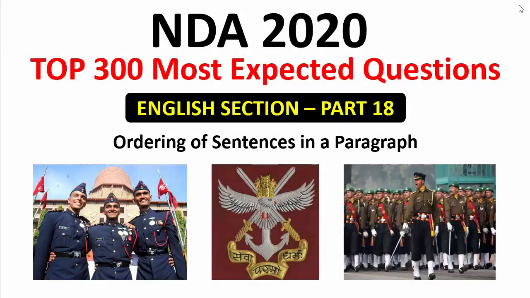Hello and welcome back to part 18 of the top 300 most important questions you can expect from ordering of sentences in a paragraph topic for your NDA 2020 examination. तो ये पार्ट 18 में हम लोग ऑलरेडी आ चुके हैं. पार्ट 17 में हम लोग कुछ क्वेश्चंस ऑलरेडी इस वाले टॉपिक से कर चुके थे, ऑर्डरिंग ऑफ सेंटेंसेस इन अ पैराग्राफ. अब कुछ और क्वेश्चंस करेंगे इस part में from ordering of sentences in a paragraph.